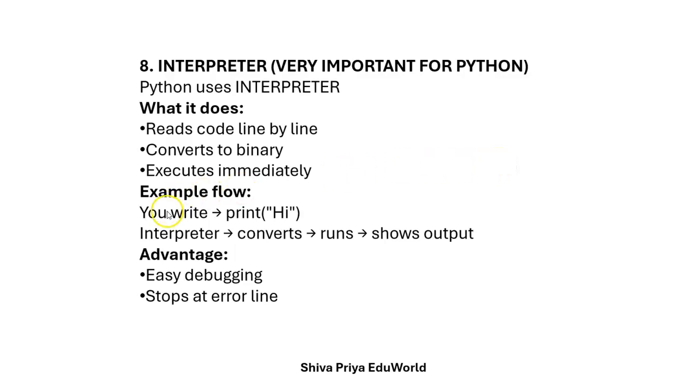Clear? For example, you write print hi. The interpreter converts it to binary level language, runs that and shows the output. This is how exactly the interpreter works. Clear? And here the advantage is easy debugging. If I get any errors, I can easily debug that, and it stops at the error line. It will stop whenever I get an error, because it reads code line by line. Whenever I get an error, it will stop there only. This is the advantage of this interpreter.